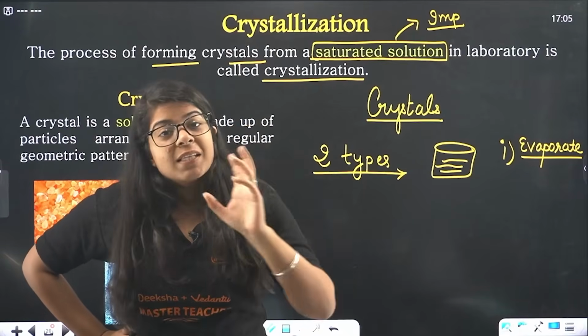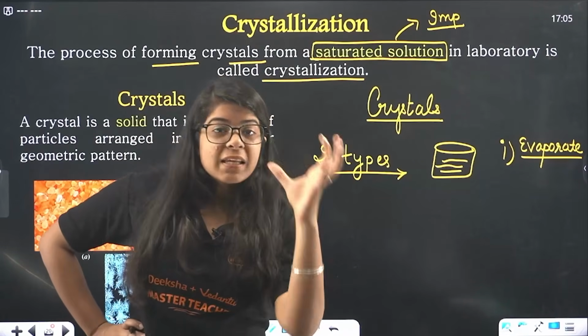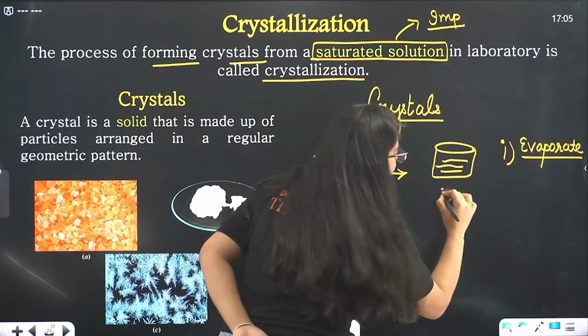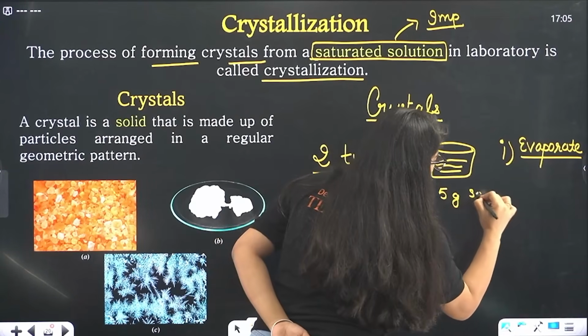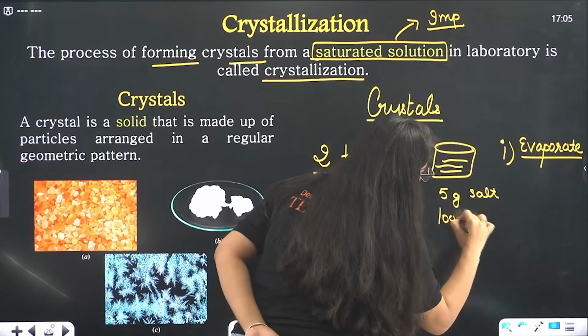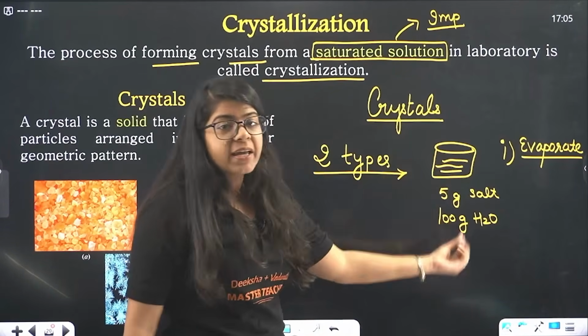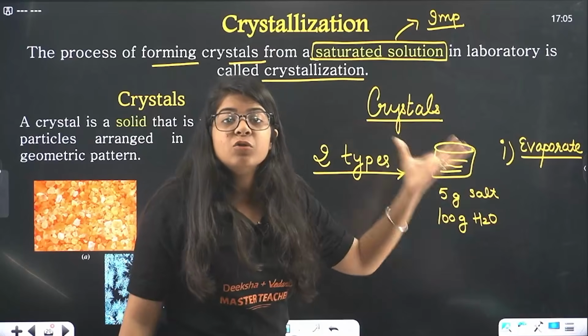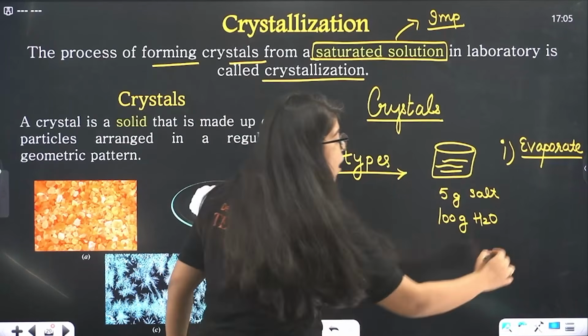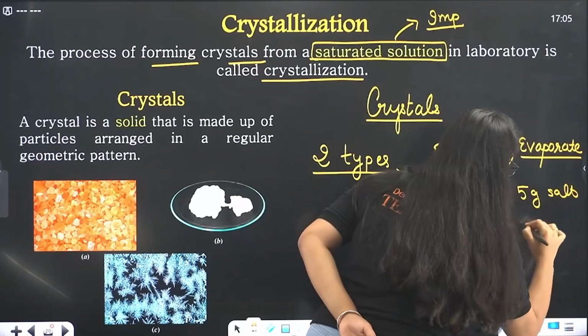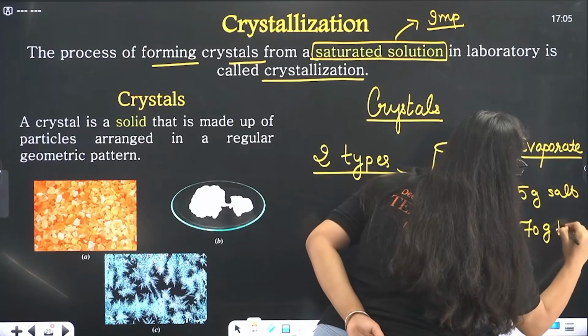Then what will happen? The concentration of salt in that whole solution will increase, because first I have 5 gram of salt in 100 gram of water. I evaporated, the amount of water got lessened. Now I have 5 gram of salt in, let's say, 70 gram of water.